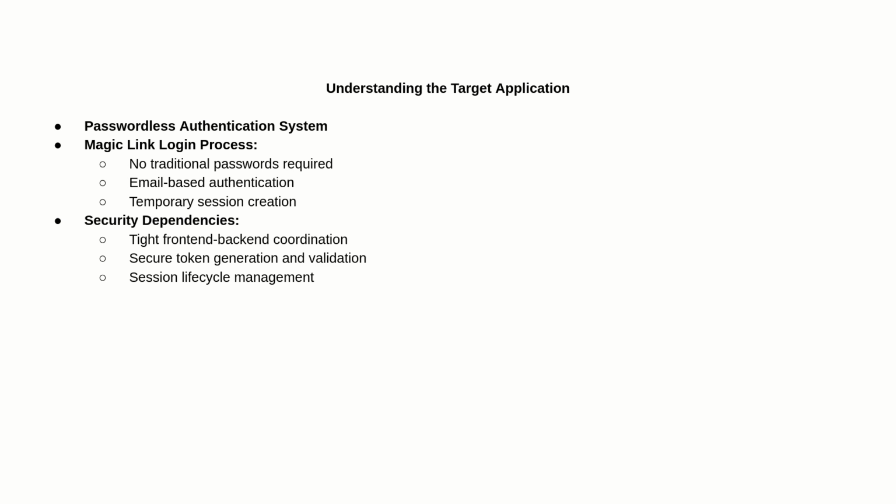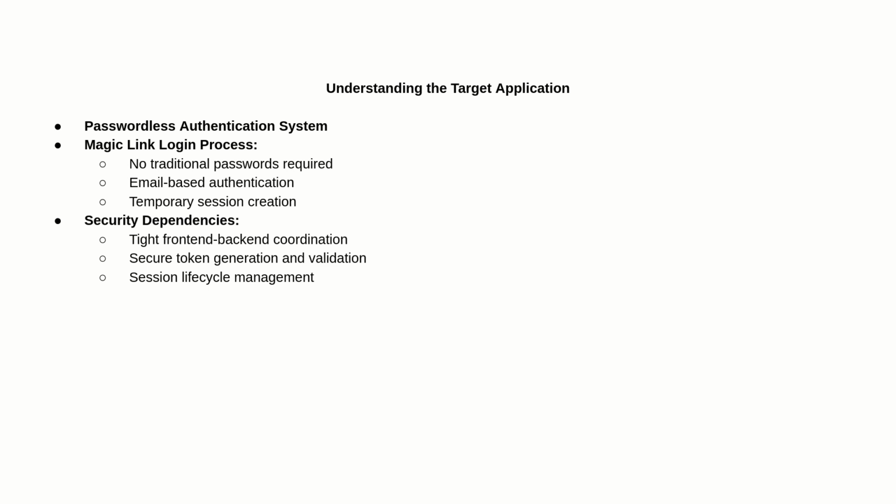The vulnerable application implemented a passwordless authentication system using magic links. Instead of traditional passwords, users would receive a unique link via email that, when clicked, would automatically log them in. This approach is becoming increasingly popular as it eliminates password-related security issues like weak passwords or password reuse.